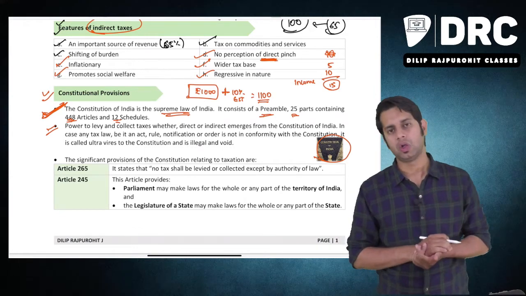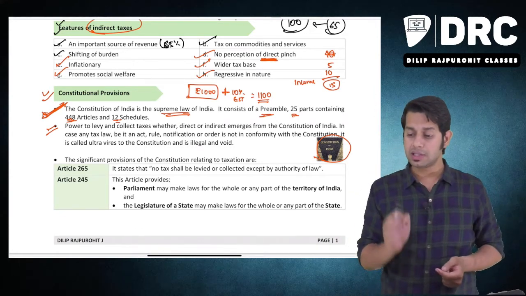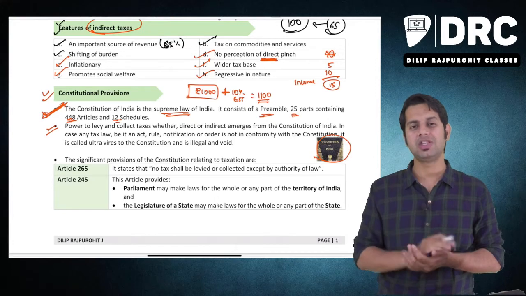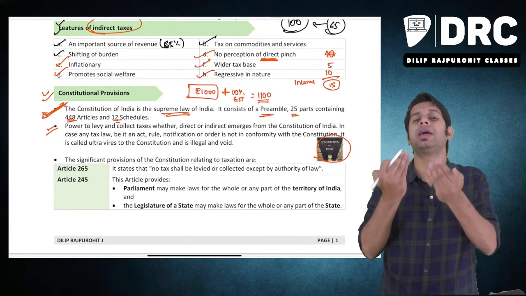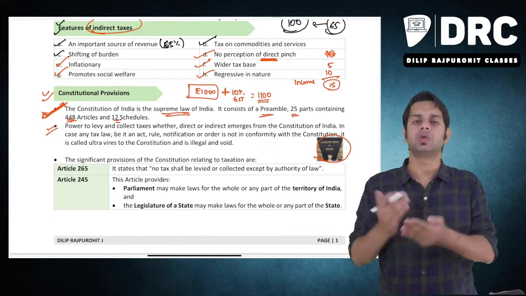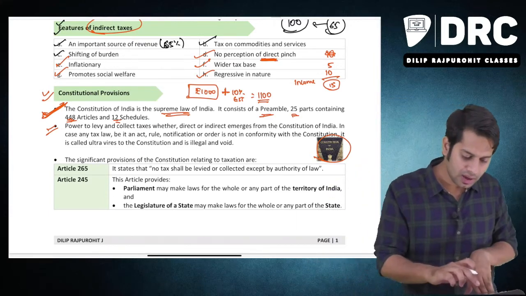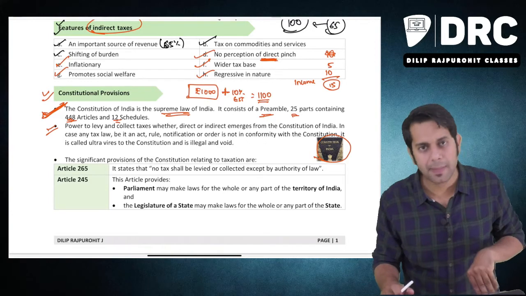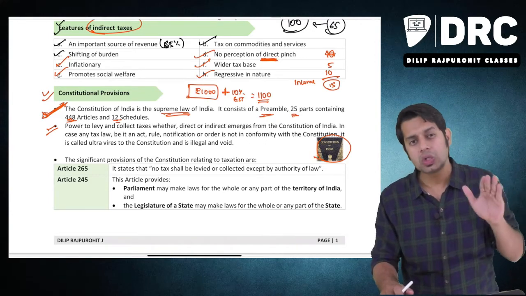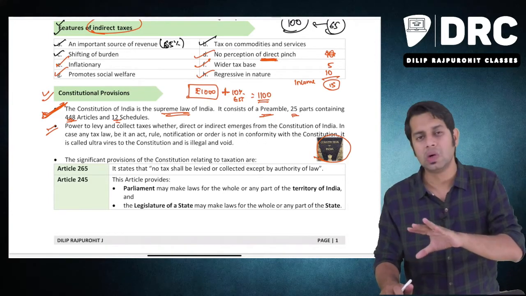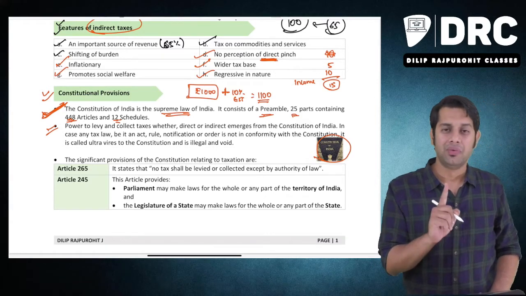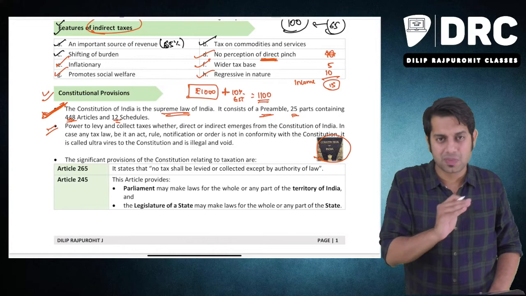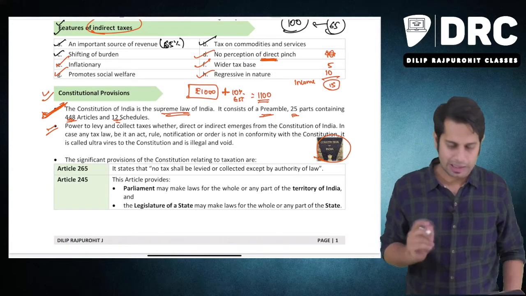It is the Constitution. So if any government comes and says I will collect tax on agricultural income, then we can oppose that. Why? Because it is against our Constitution. It is ultra vires the Constitution. So whatever different types of taxes are paid by you, the power to levy those taxes is given to the government by our Constitution. So if there is any tax which is not spoken of by the Constitution, you cannot collect that tax.